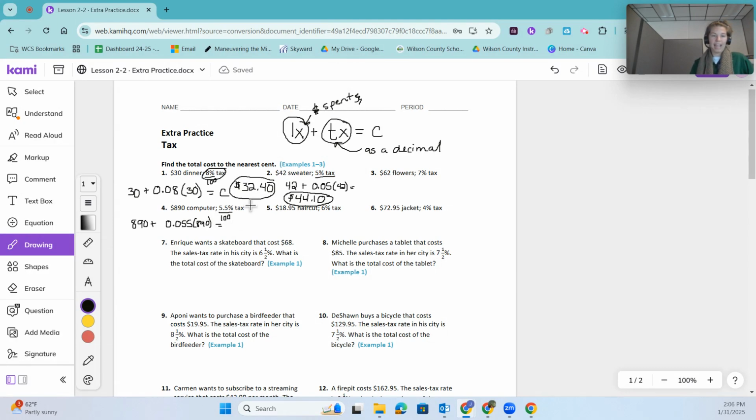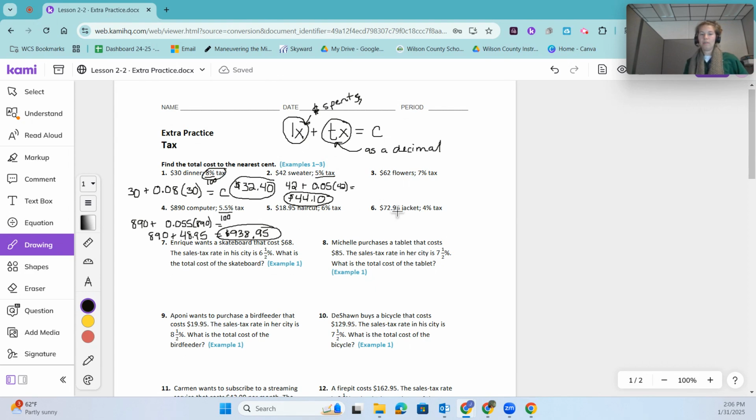So for my $890 computer, I am multiplying that by 0.055, and that means I'm going to pay $48.95 in tax. And I'm adding that to the original cost of my computer, which means the total I'm going to pay for my computer is $938.95. That's the total that I'm going to pay at the counter.